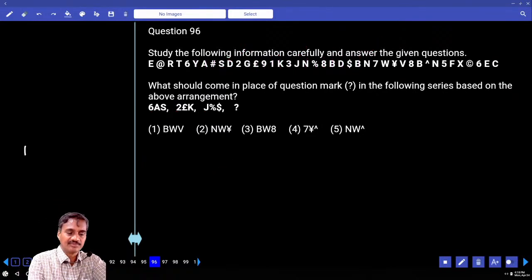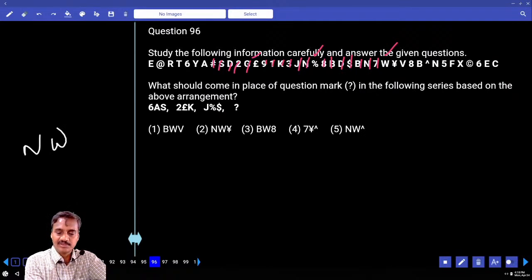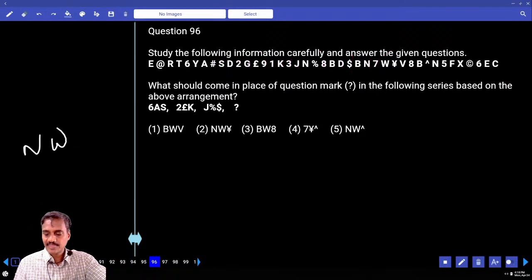As N is the first element, then next A and pound. From A to pound, 1, 2, 3, 4, 5, and pound to percentage, 1, 2, 3, 4, 5, 6, 7. Next one 8, 1, 2, 3, 4, 5, 6, 7, 8. W. N and W, and we have 4 elements. Yes.